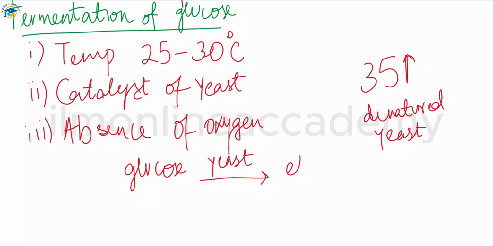So after that we have a product. The first one is the ethanol. With the ethanol you have carbon dioxide that is released in this one. So this is the word equation for this reaction, or for the fermentation of the glucose.